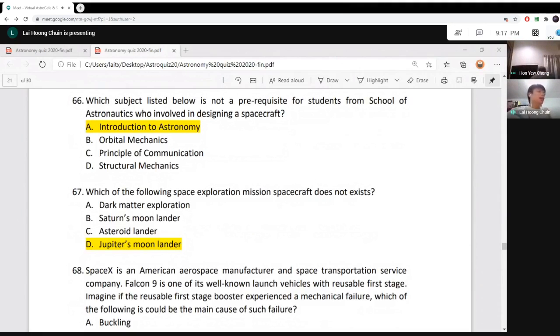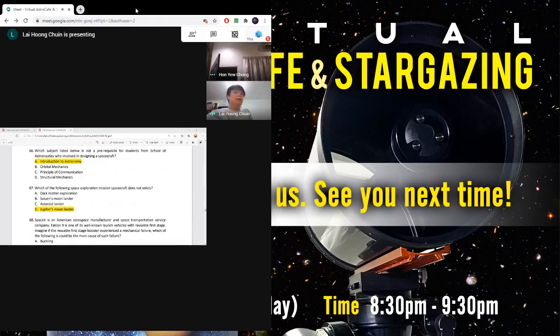We have asteroid lander. We have a few asteroid landers, including the Rosetta from Europe and the Japanese Hayabusa, landing on asteroids. And dark matter exploration is by China. They're exploring for dark energy and dark matter.